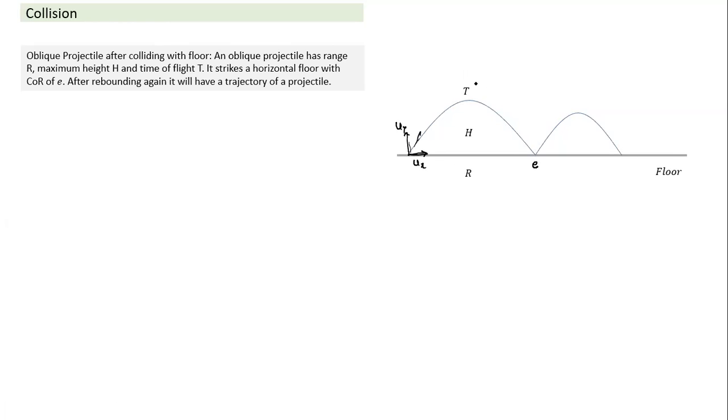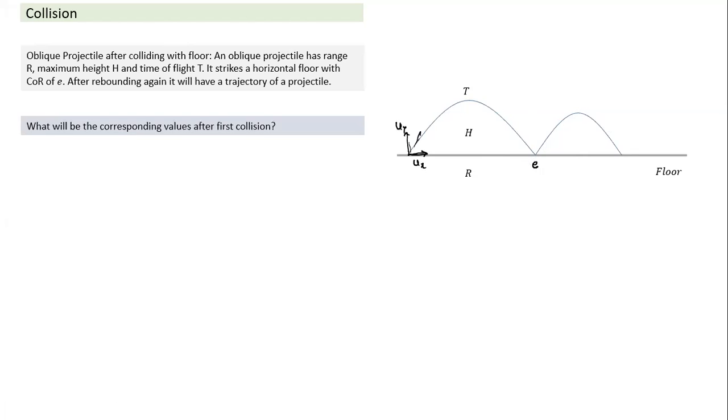The question is, if these were the parameters related to the first part of the projectile motion of the ball, what were the corresponding parameters for the next jump here, from the first collision till the second collision? Again, we'll have a range term, again a maximum height term, and again a time of flight term. And all those terms are related to the initial values and the coefficient of restitution. Let's understand what the trajectory is and how we easily find those values.